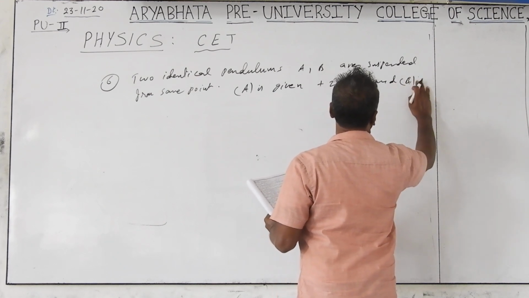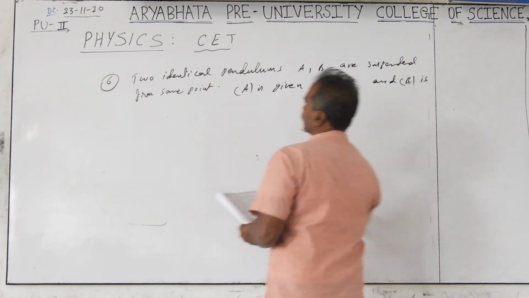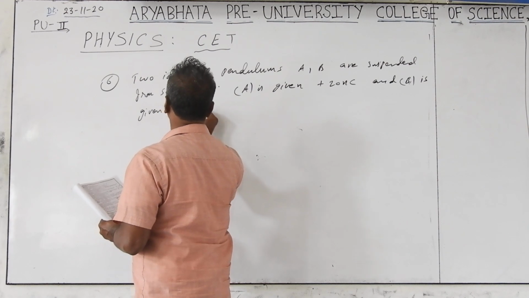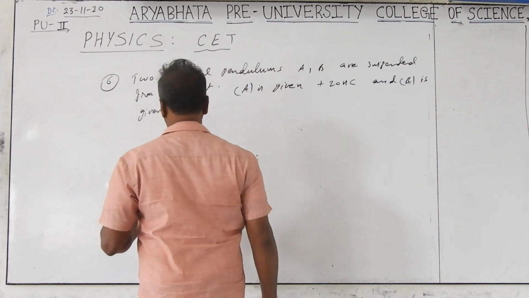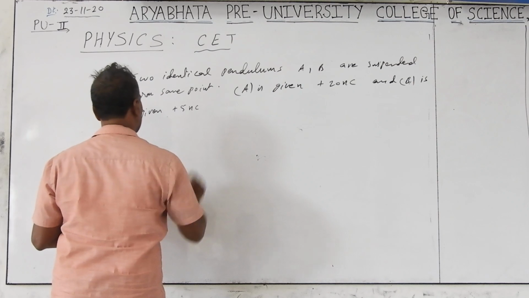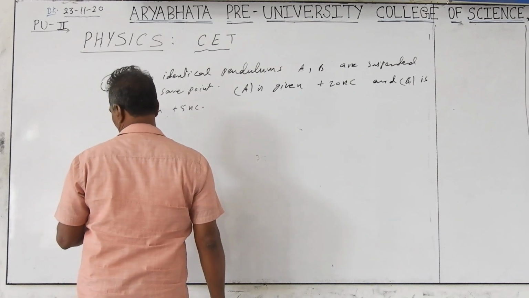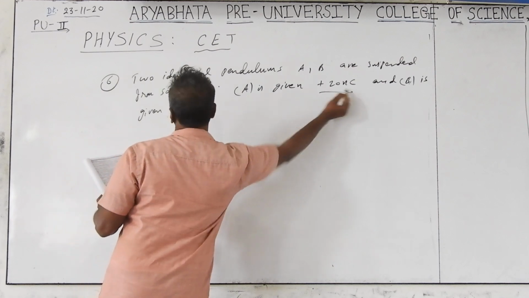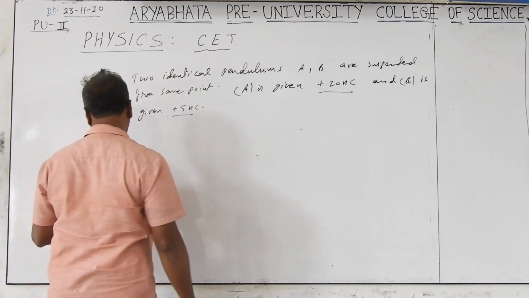Both are positive charges, therefore repulsion will be there.